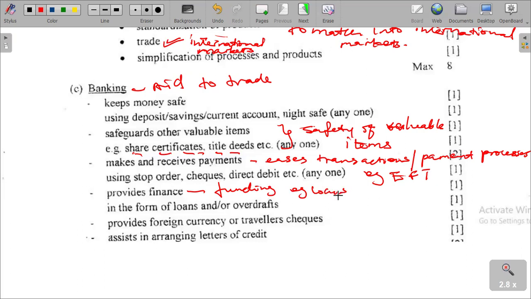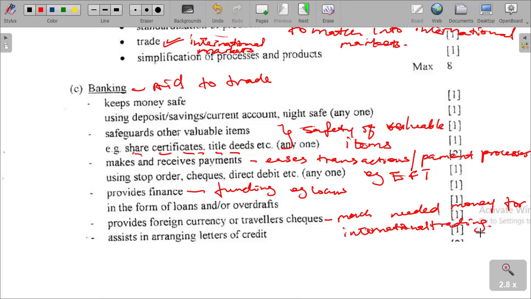Businesses can get loans from the banks and can also do overdrafts, which provide foreign currency or travelers checks, foreign currency, which is much needed money for international trading.